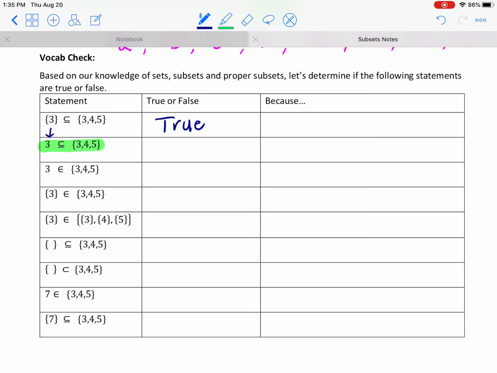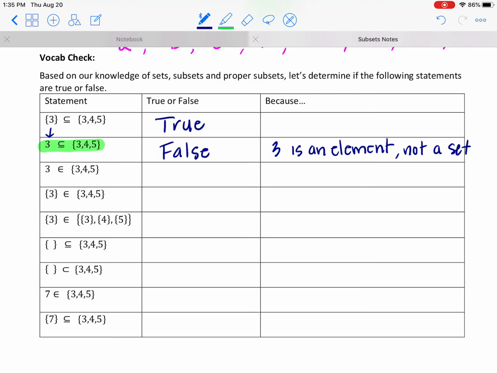What is missing? Well, if we take the braces away from the 3, then it's no longer a set. Now we're looking at 3 as an element. So can an element 3 be a subset of the set 3, 4, 5? Well, 3 is an element of the set, but only a set can be a subset. So we're going to say that this is false, because 3 is an element, not a set.